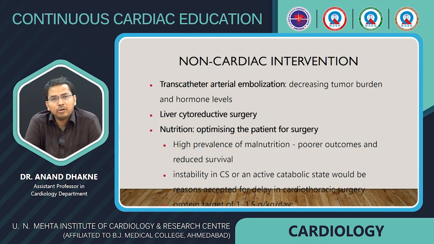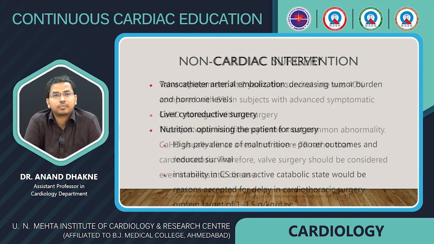A higher prevalence of malnutrition leads to poorer outcomes and reduced survival. Instability in carcinoid syndrome or an active metabolic state would be an accepted reason for delay in cardiothoracic surgery. The protein target must be around 1 to 1.5 grams per kg per day for dealing with malnutrition.